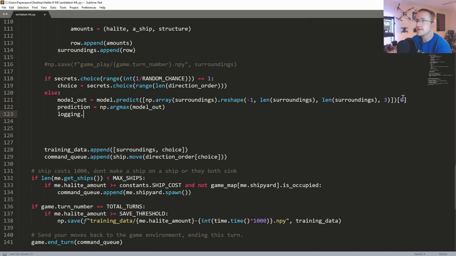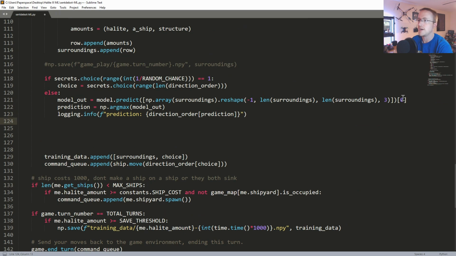Now, logging.info, we want to save this. We're going to say f prediction, and that is going to be direction order prediction. And then choice equals prediction. So then we leave all of this other stuff. And so the data is built with either our random movement or not.